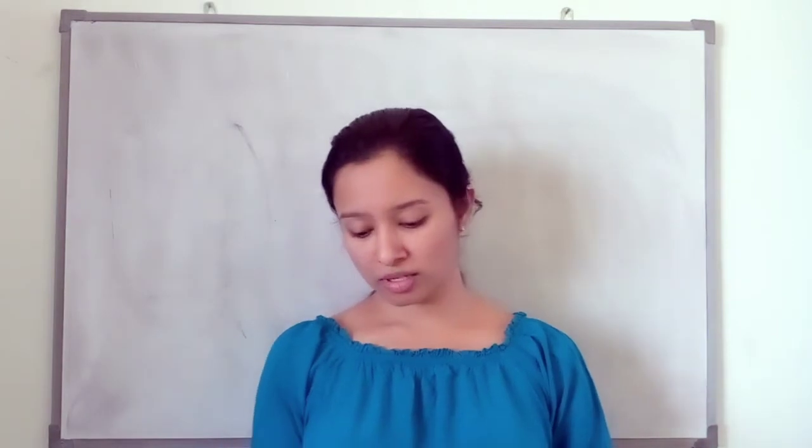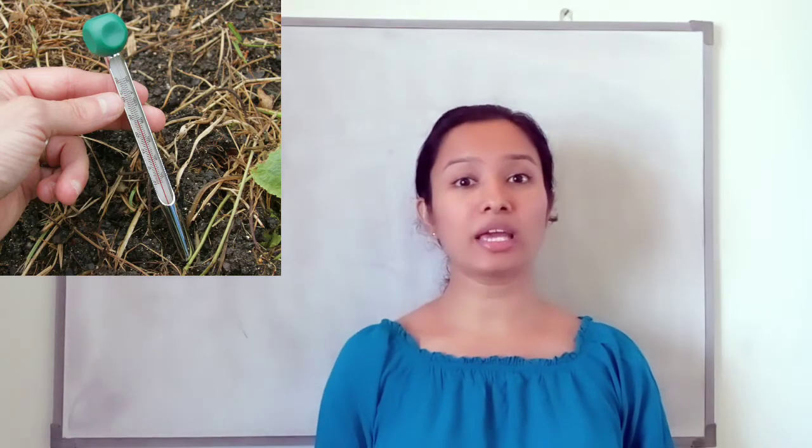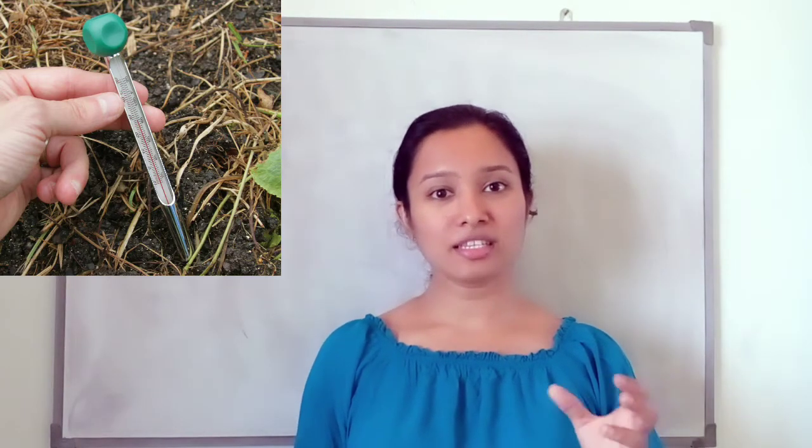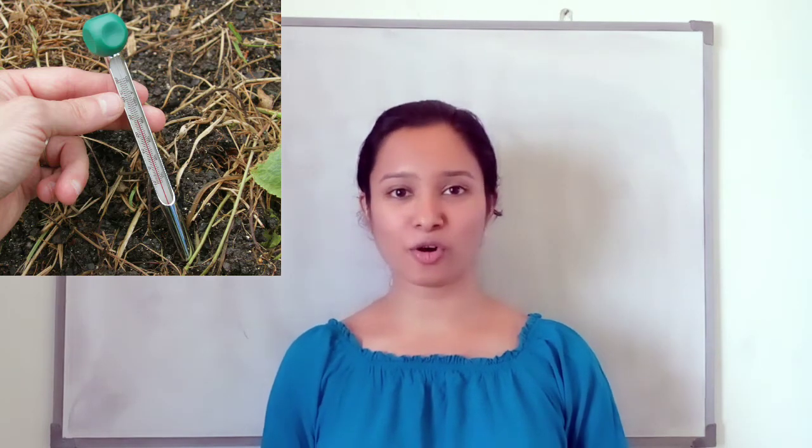Do you know there is a special thermometer to find out the temperature of soil? We call it a soil thermometer. This soil thermometer is used to find out the temperature of soil.